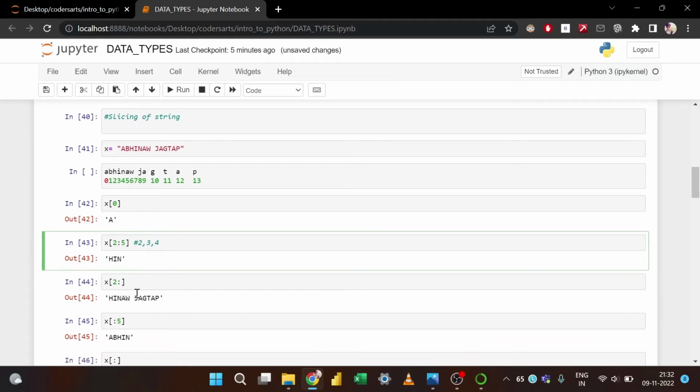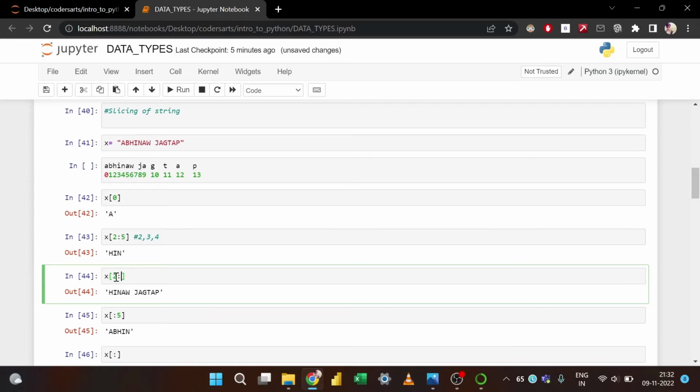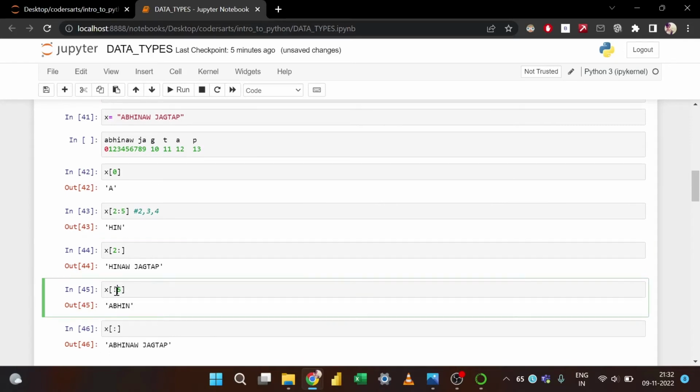After this, if we see this particular slice, it goes from 2 to the last point. We don't know what the last point is, so if we don't know the number where exactly our string is ending, we'll just keep it blank. So it will start from the second point, which is H, and take everything till the last point. Similarly, if we don't know the starting point, we'll just write 5 here. It will start from the start and end at the 5th point.